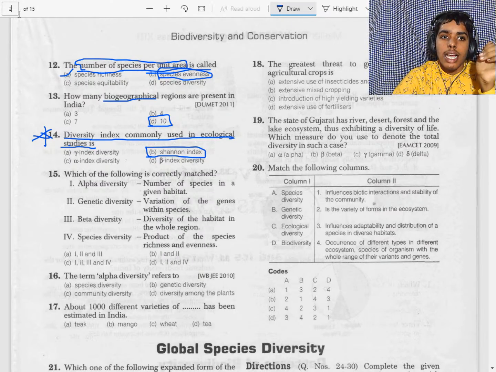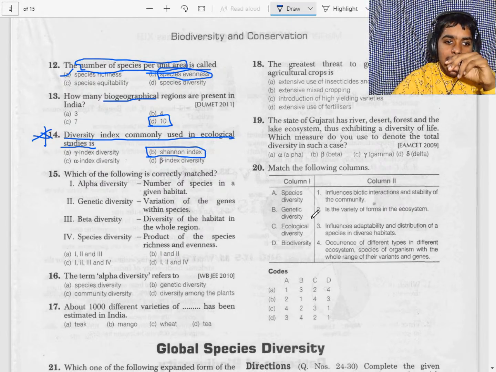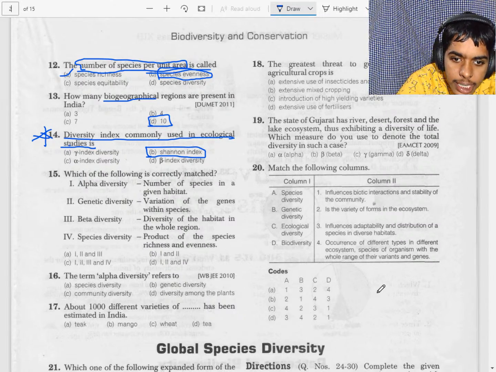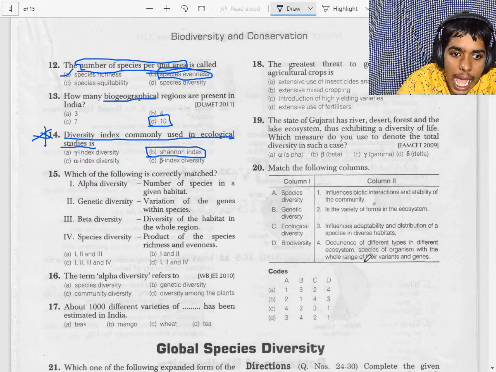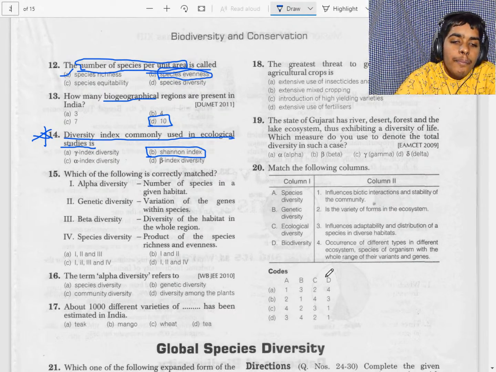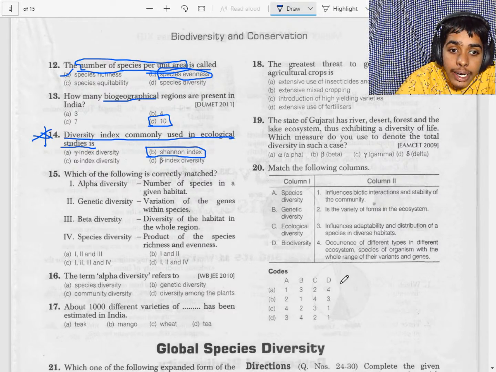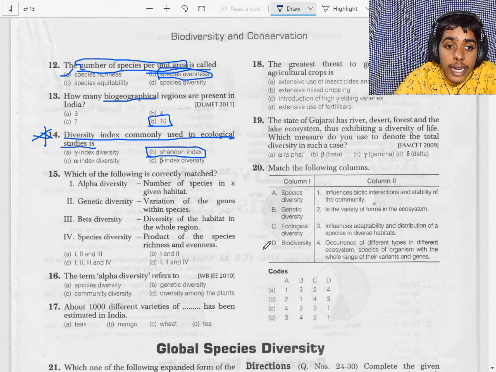Okay, let's check. Genetic diversity is the diversity in the number and types of genes as well as chromosomes present in different species and variation in the genes and their alleles in the same species. This we know in the definition. So introduction of high yielding species is the greatest threat to genetic diversity in agriculture crops. So our answer is correct.